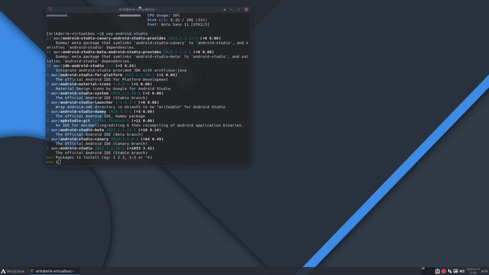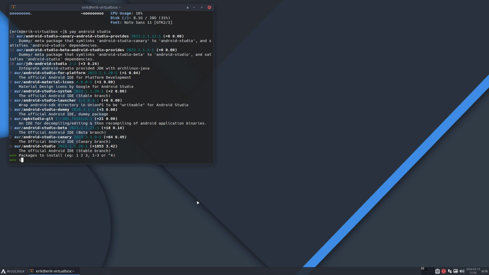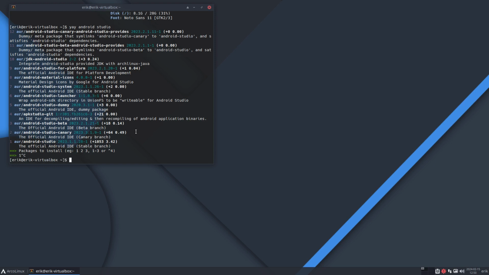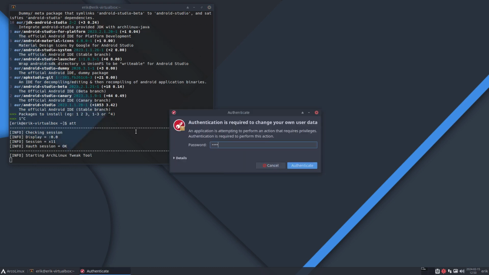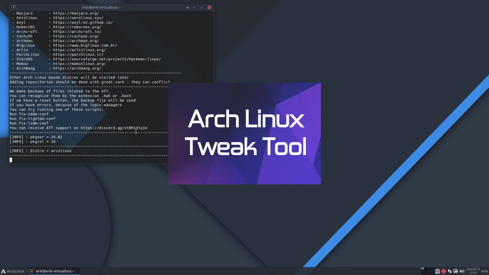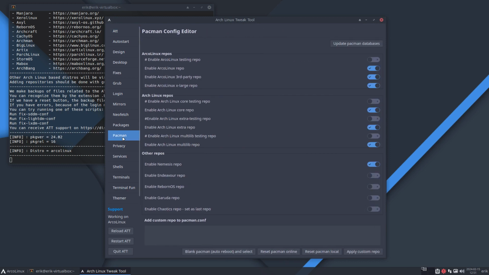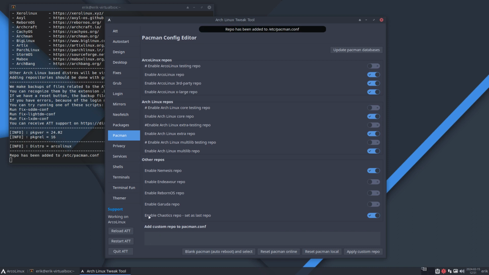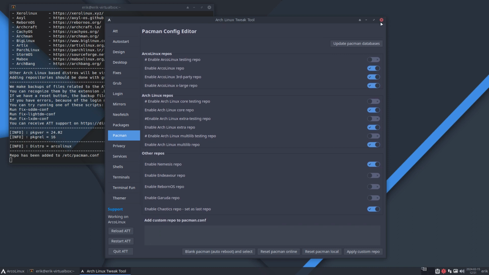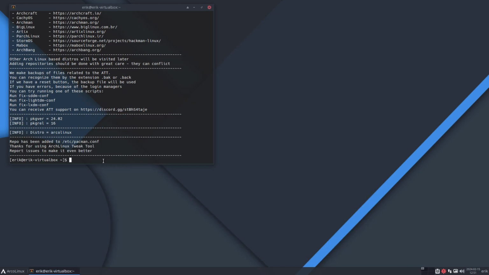My first reflex should be, is there a repo for that? You would say sometimes, is there an app for that? Is there a repo for that? Is a new sentence that we should apply and use and think and say ATT, ArcoLinux Suite Tool. Can we add repositories? Can we add app stores to our system? Yes, we can. Pacman is our package manager. You can enable all these guys, but the one you will need probably is Chaotic repo. It's applied. We can close this thing off, quit ATT.